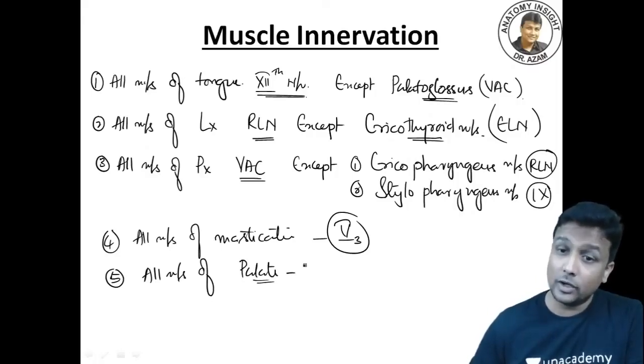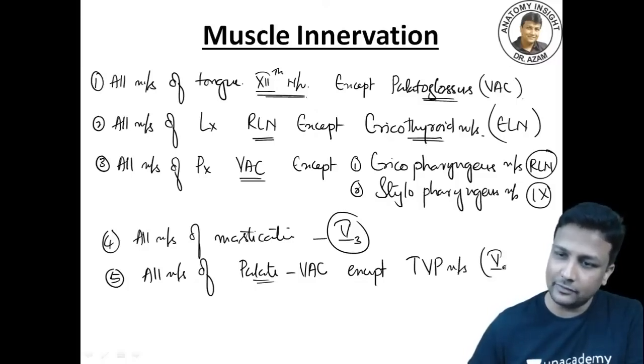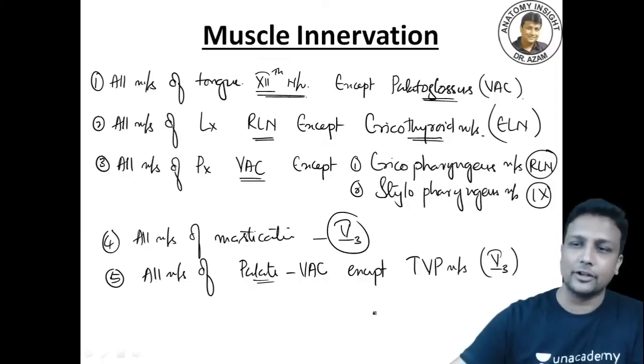are supplied by again what, sir? The vagoaccessory complex, except for which muscle? Tensor veli palatini muscle. And tensor veli palatini muscle will be supplied by again which nerve only? That's your mandibular nerve, guys.